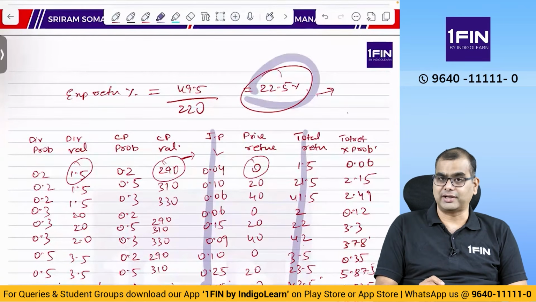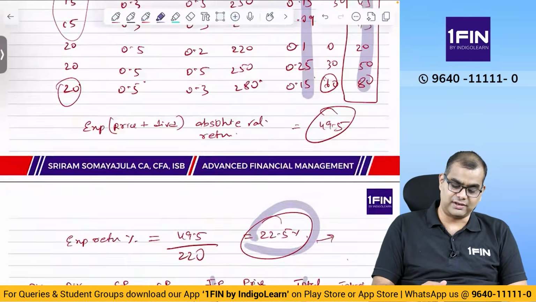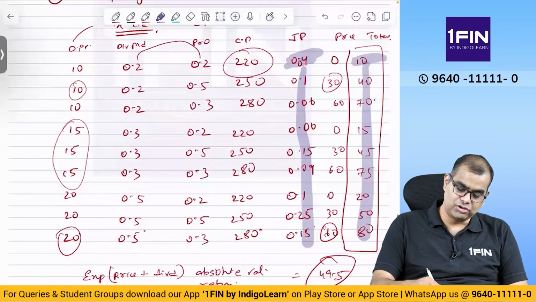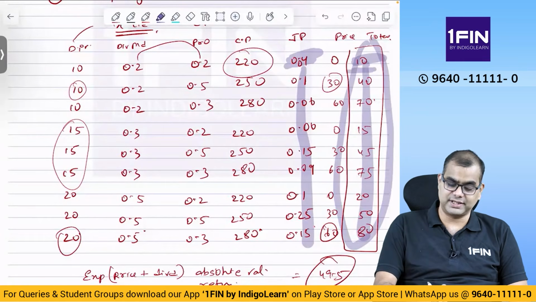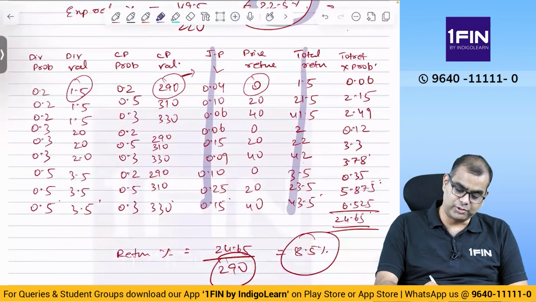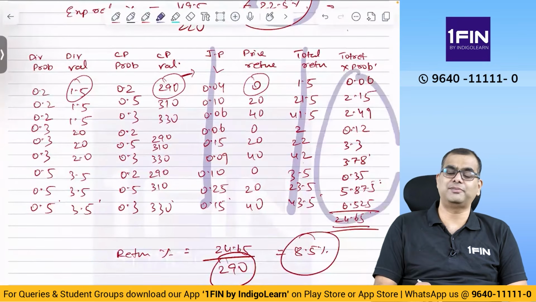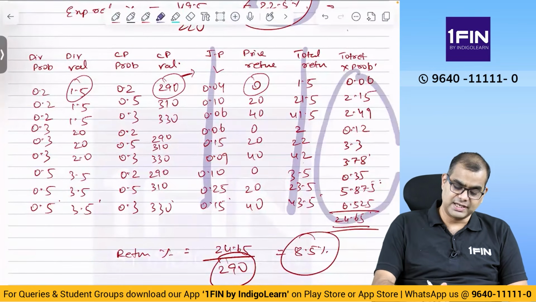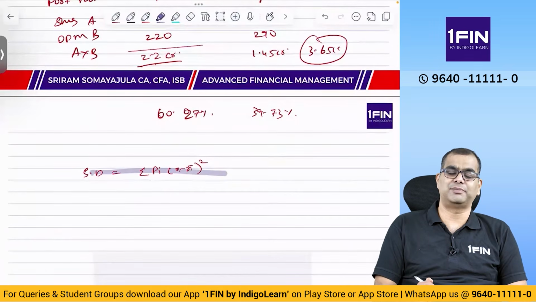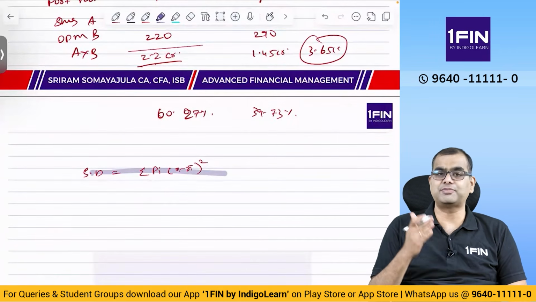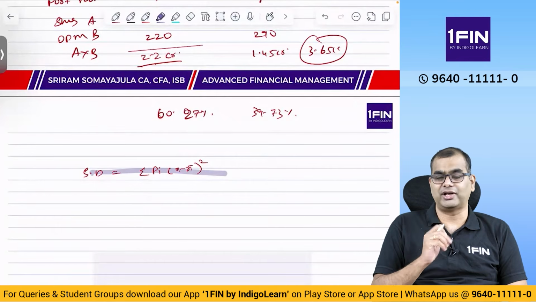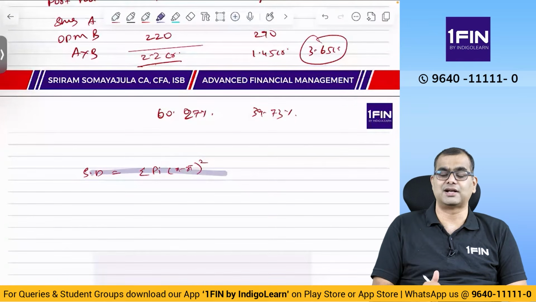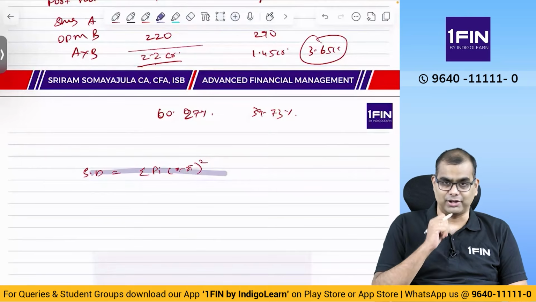You can potentially do that. But if you take this 22.5 at all these points, you should compute the return also in percentage. Here we have computed the return only in absolute values, not in percentage. Same way here also. If x is in percentage, x bar also can be in percentage. That is, x is percentage return, x bar is also percentage return. If x bar is percentage return and x is not, you will not get the answer. So both of them have to be in the same unit of measurement.